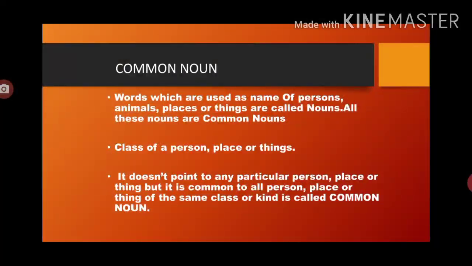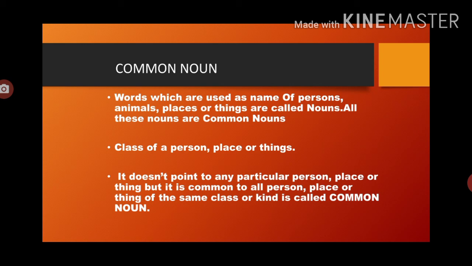Now, the first type of noun is common noun. Words which are used as the name of a person, animals, places or things are called nouns. All these nouns are common nouns, the class of a person, place or thing. It means common nouns are the simplest ones, the name of a person. If we take an example: Ram, Shyam, Ajay and Abhay are studying in the room.